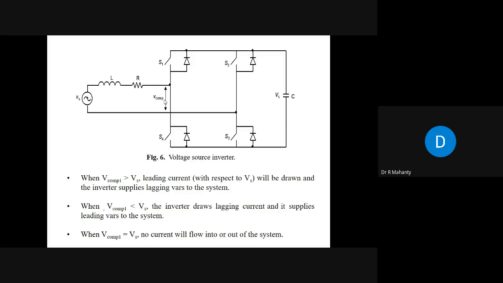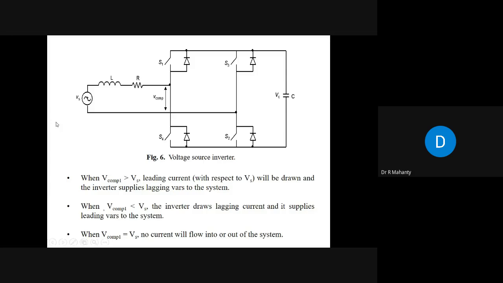So using this voltage source inverter, you can supply reactive power at the fundamental frequency, and also you can compensate the harmonics, and that is known as active power filter. So active power filter is nothing but voltage source inverters used for reactive power compensation at the fundamental frequency as well as harmonic compensation. But what type of control you will use there, it is a different thing. I am not talking about the control right now. Okay, you have to do reactive power compensation at the fundamental frequency, and also you will have to do the harmonic compensation.